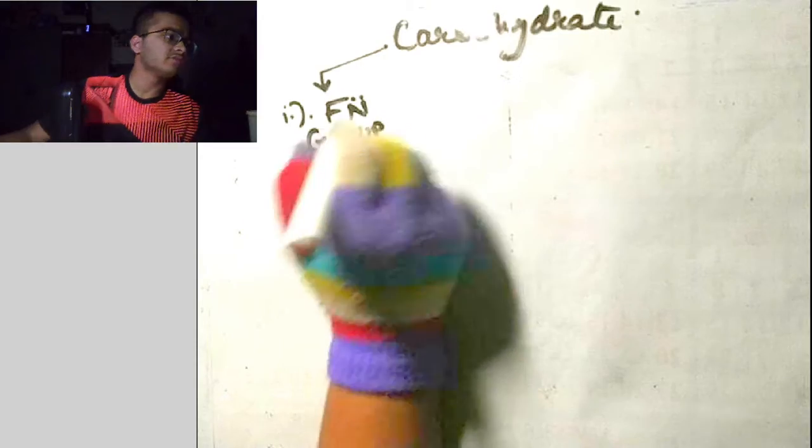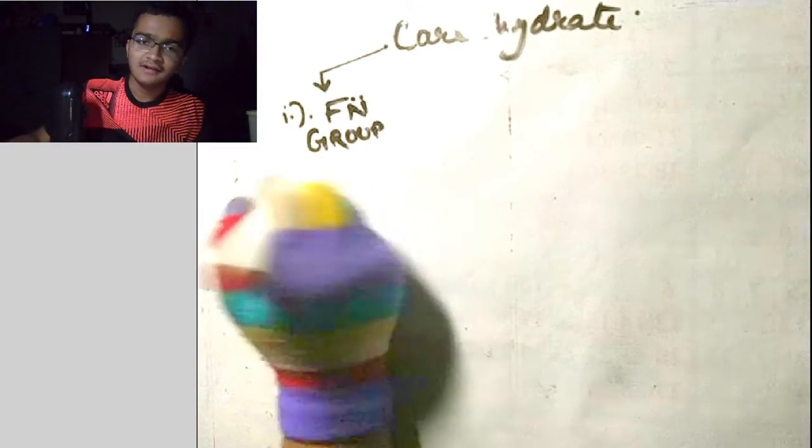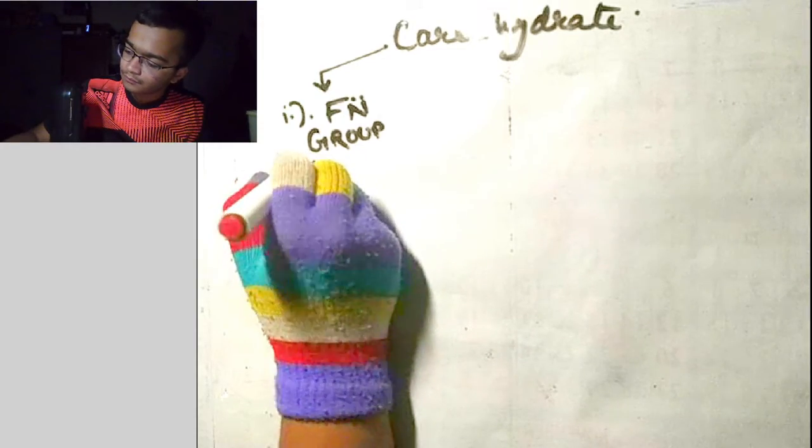Under functional group we have polyhydroxy aldehyde and polyhydroxy ketone.